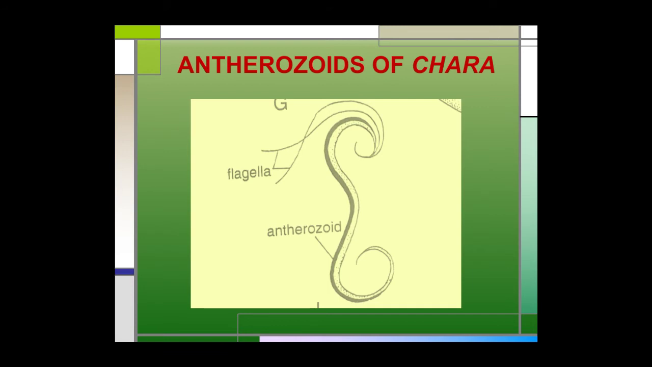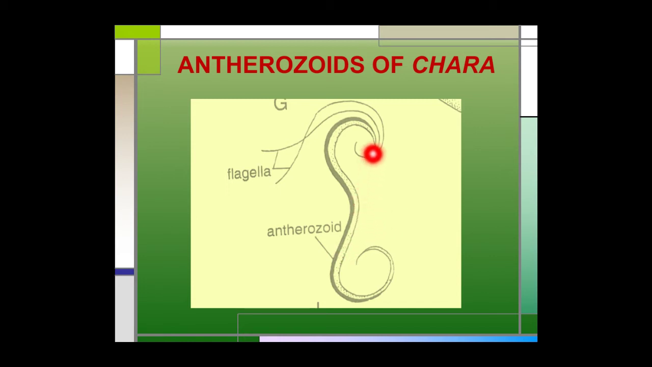Antherozoids of Chara. The antherozoids of Chara are spirally coiled, long structures, and they bear two flagella at the upper end. They look like the antherozoids of bryophytes.